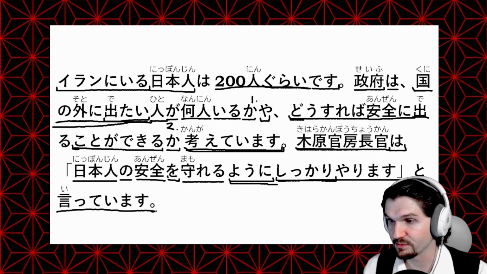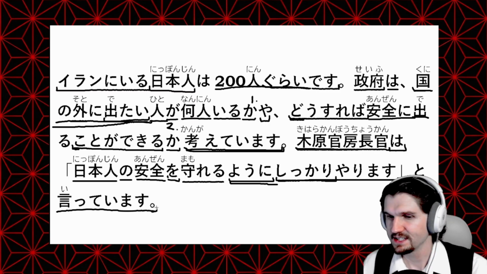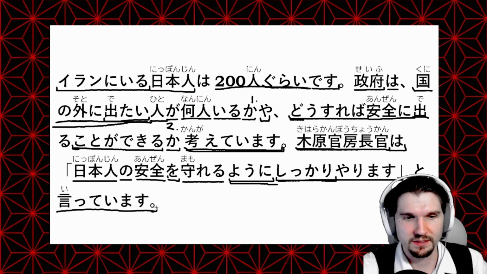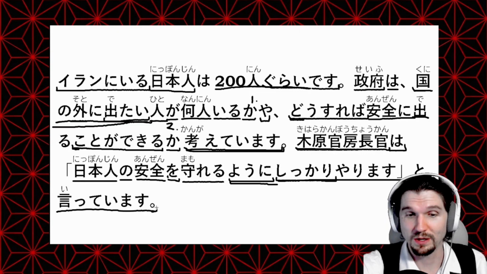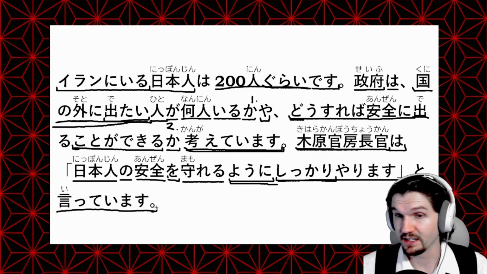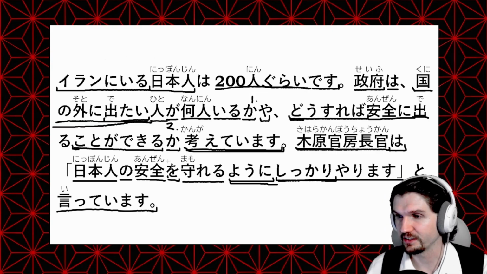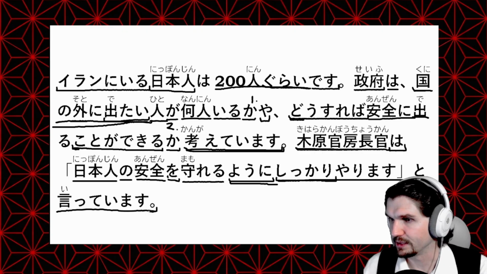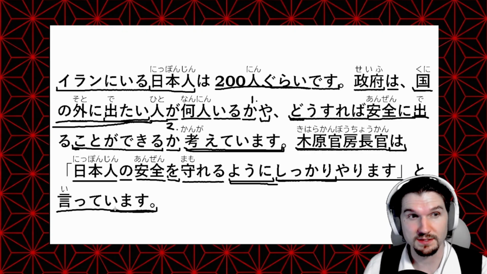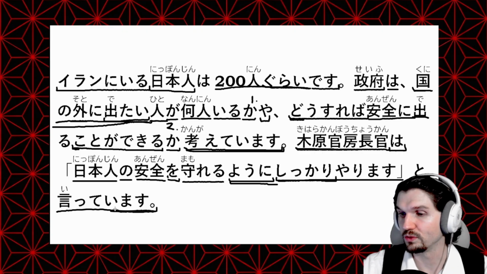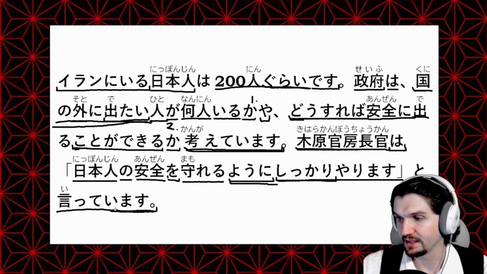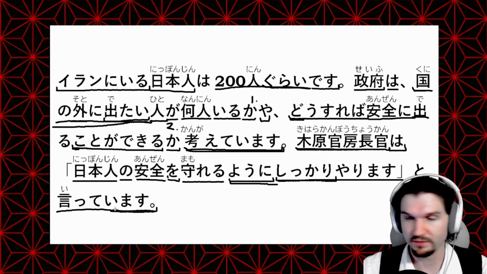So, yes, with all that's going on, and since this article's been out, it's been almost probably maybe 12 or more hours, and things are still going on in that area. So hopefully the Japanese people who are trying to get out can safely get out, and hopefully things settle down as quickly as possible over there.